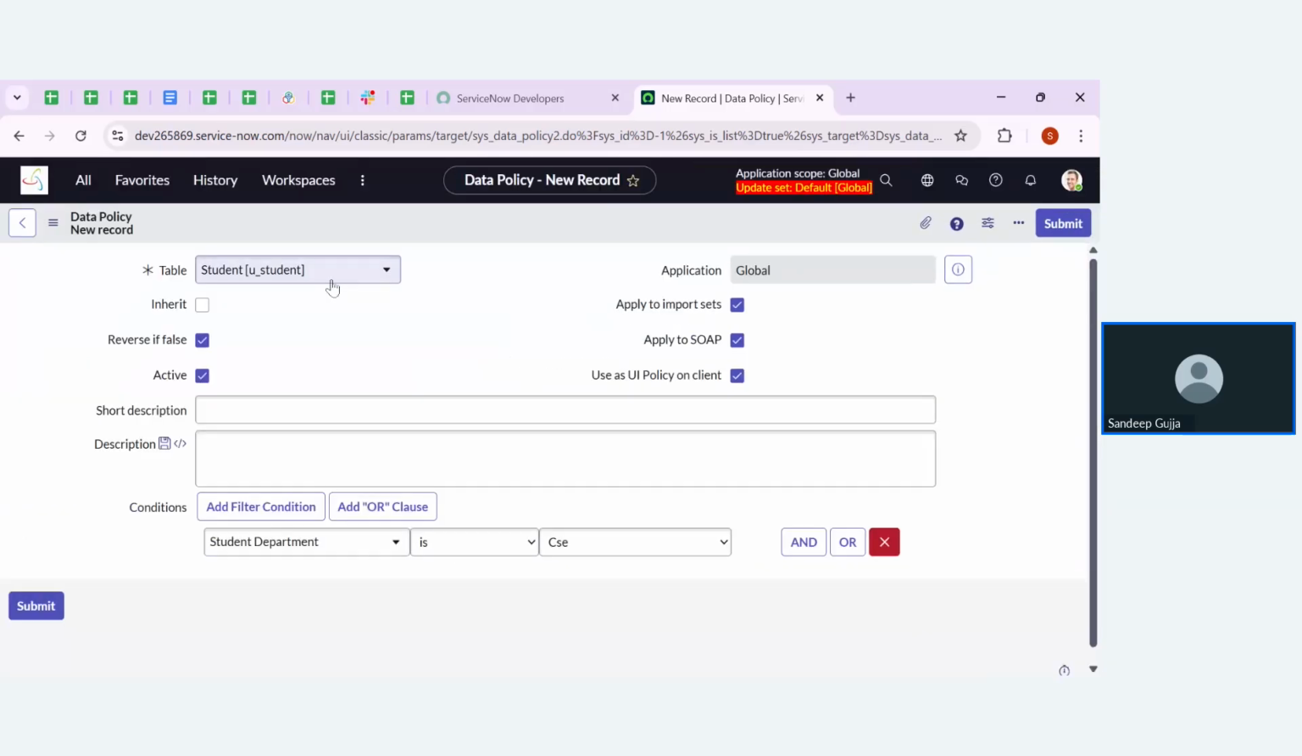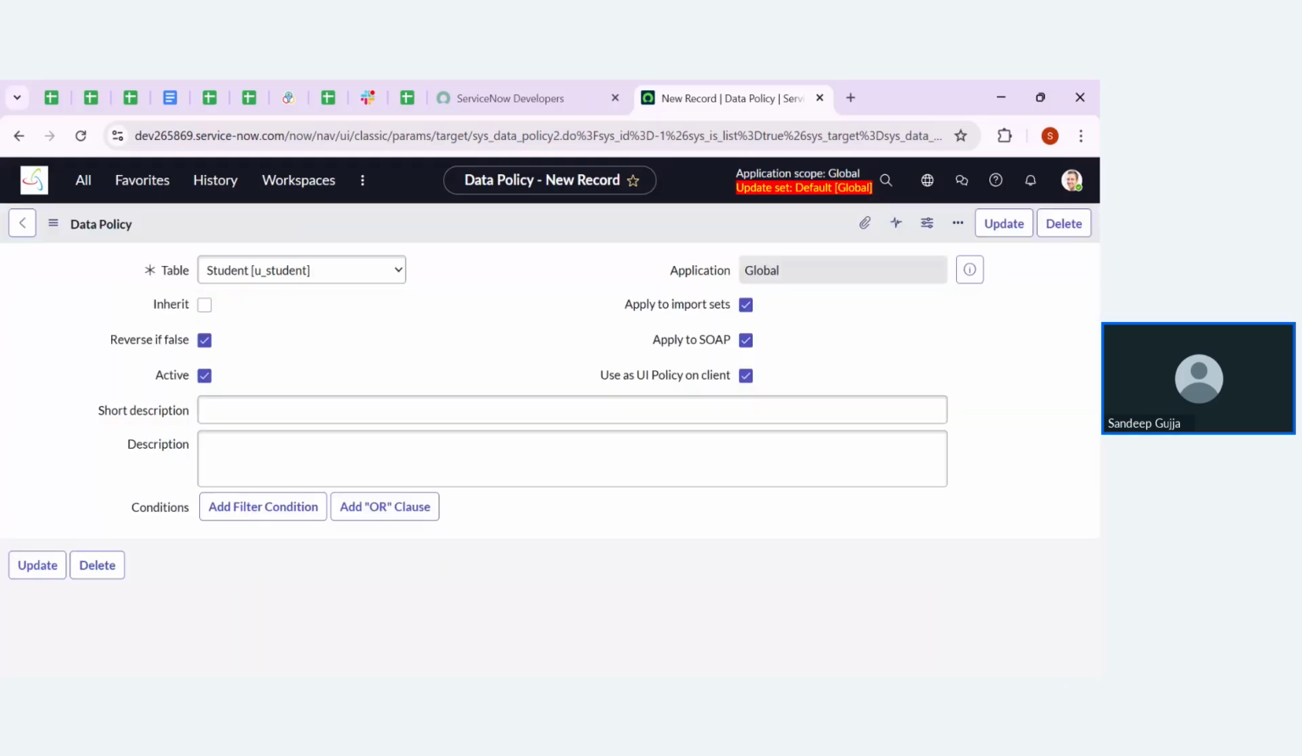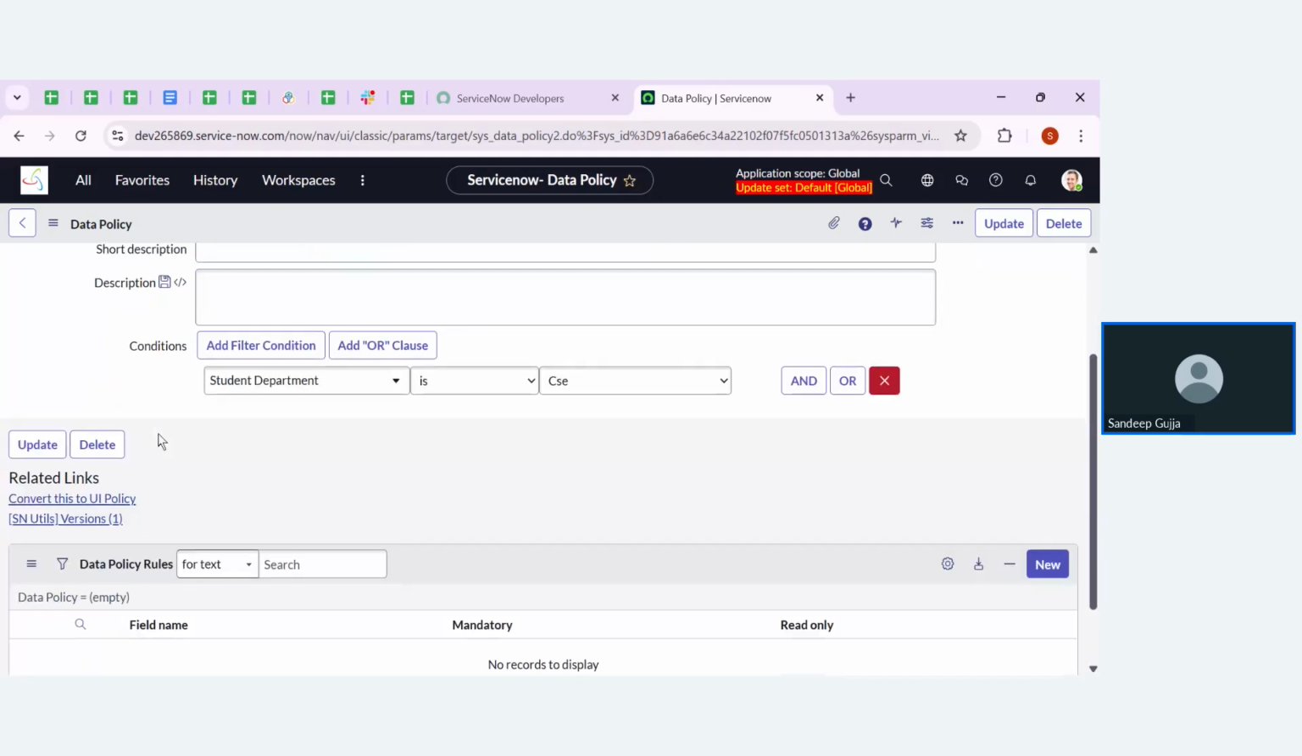Now let me click on save using the context menu. Click on save. Then it will allow me to enter the action for this particular data policy.